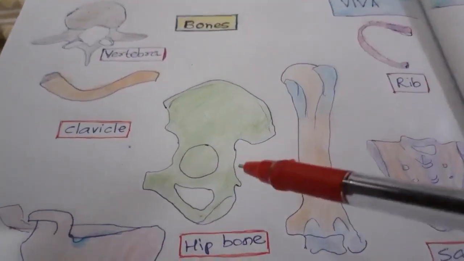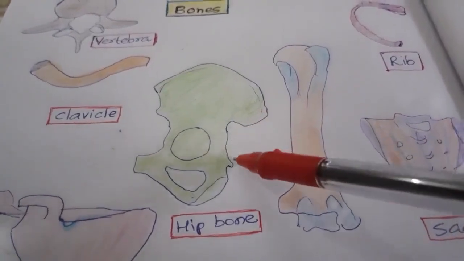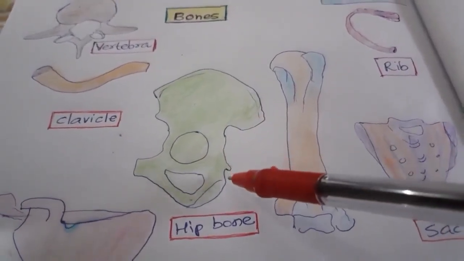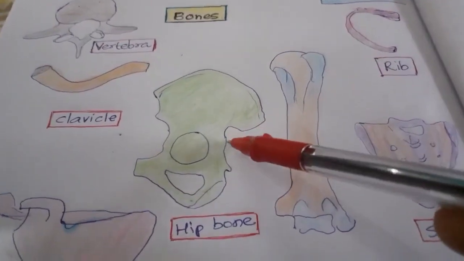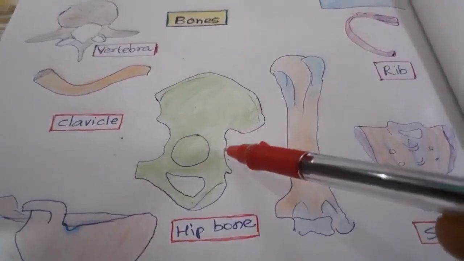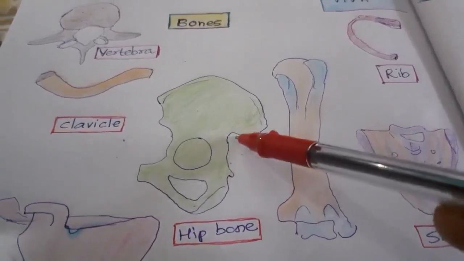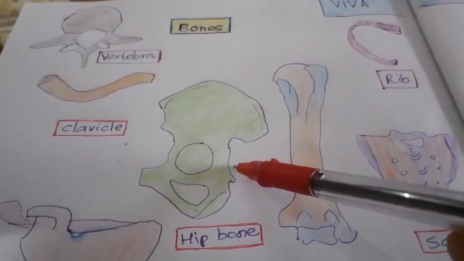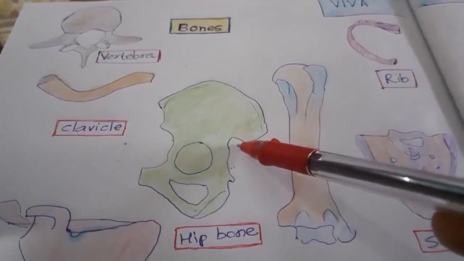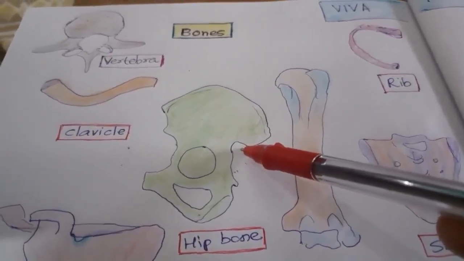Now this is the greater sciatic foramen and here is the lesser sciatic foramen. What structures pass through the greater sciatic foramen? It is divided into two by the piriformis: above is the suprapiriformis compartment, and below is the infrapiriformis compartment. Through the supra compartment passes the superior gluteal nerve and vessels.